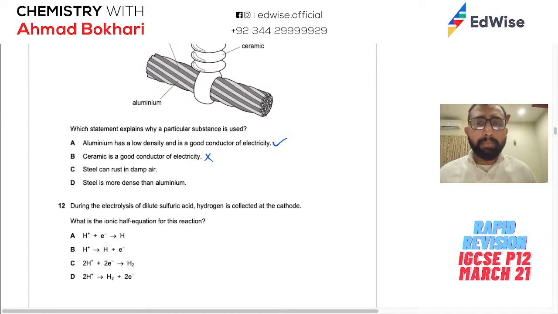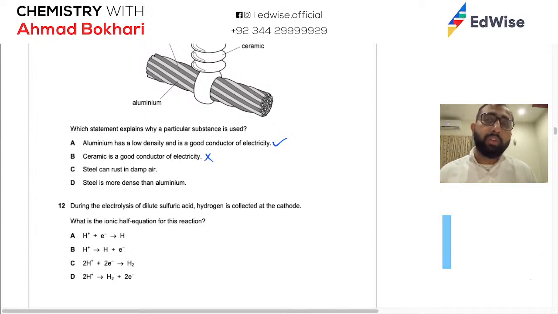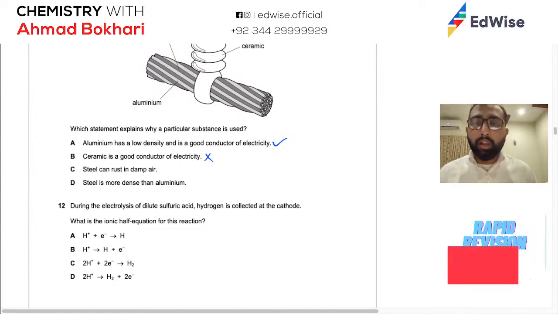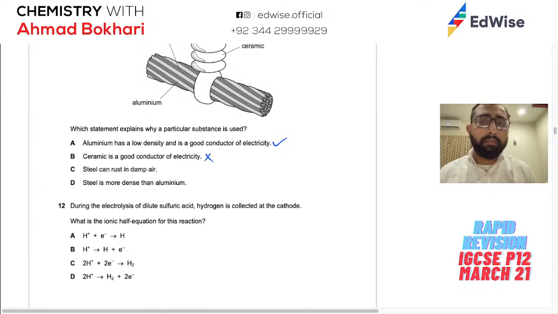Steel can rust in damp air. Steel, अगर हमारे पास stainless steel है तो it won't rust, and here we do not have that information कि stainless steel है कि नहीं है, तो this is a little vague. हम इसको अभी तक confirm नहीं कर सकते हैं, ठीक है, हम इसको गलत भी नहीं कह सकते हैं. Steel is more dense than aluminium. Again we do not know the density of this steel, कि हमें नहीं पता कि कौन से वाली है.